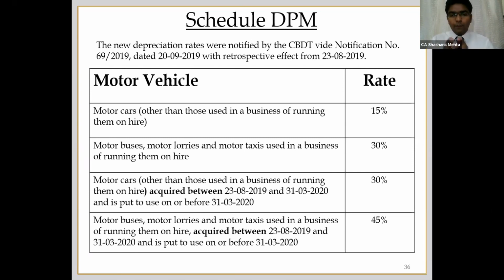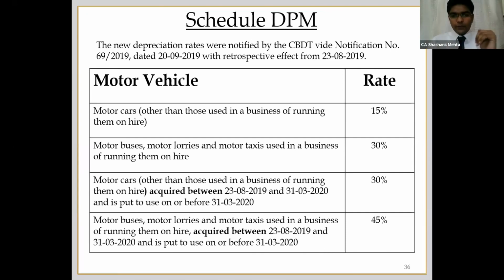If a company is purchasing a motor vehicle for the use of the directors or the employees of the company, in all those cases, earlier it was 15%, now it is 30%. So they have added 15% to it. However, it is only for the acquisition of the motor vehicle between 23rd of August to 31st of March. So it will not be applicable to the existing vehicles which were there even as on 22nd of August. It cannot be claimed for those kind of vehicles.